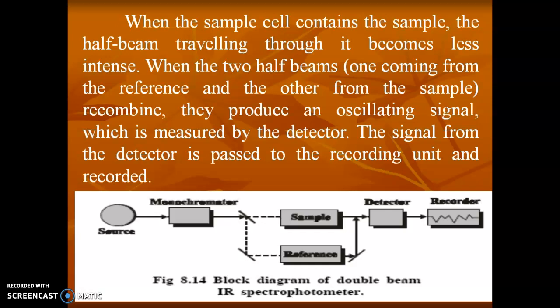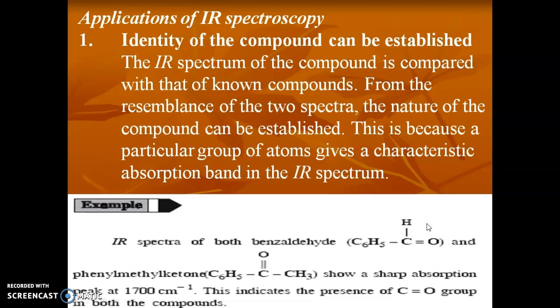The signal from the detector is passed into the recorder unit and it is recorded. So this is a simple block diagram of the IR spectrometer. It has a source and monochromator, and there are two slits; one beam is passed to the sample and the other to the reference. After that, all the signals move into the detector and at last to the recorder, and we are able to see the graph.